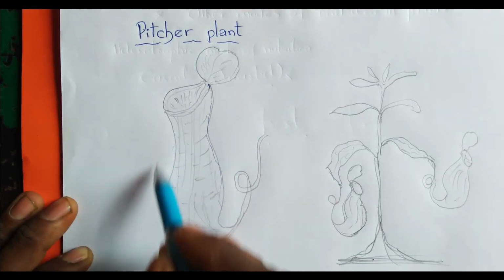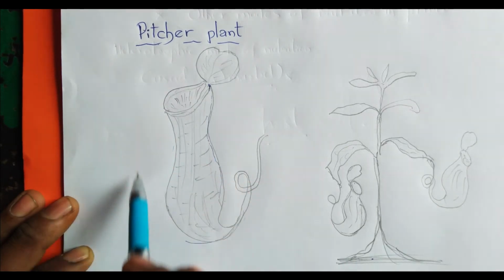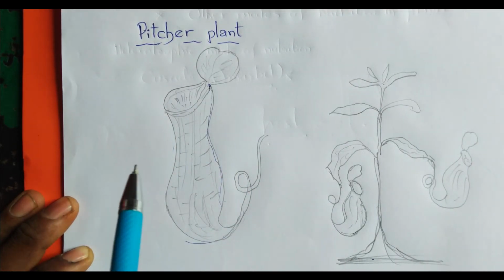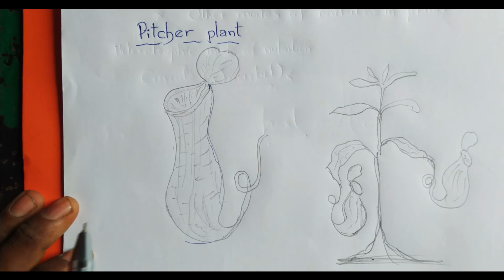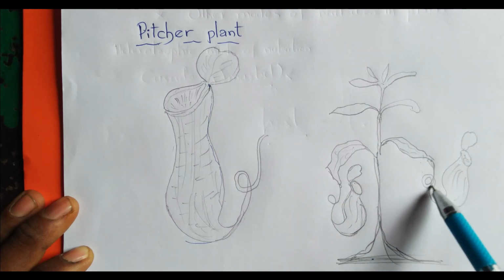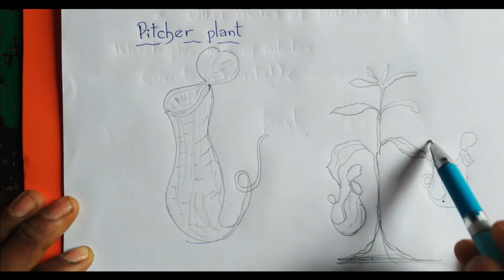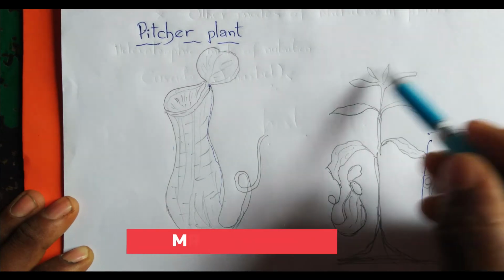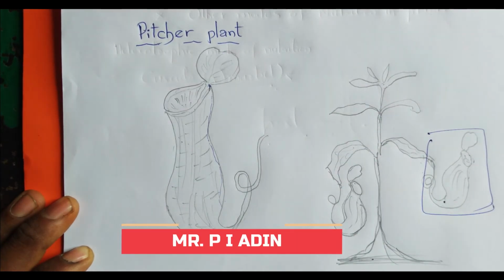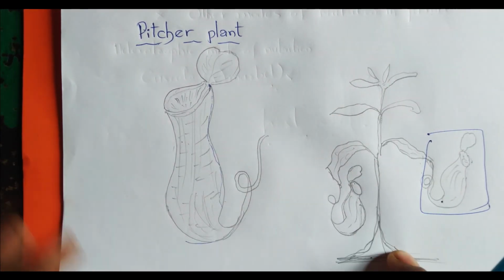So this plant has a pitcher-like or jug-like structure, and the apex of the leaf is modified like this. I am taking only this part here; the total plant looks like this. In your textbook on page number 5 you can see this pitcher plant.